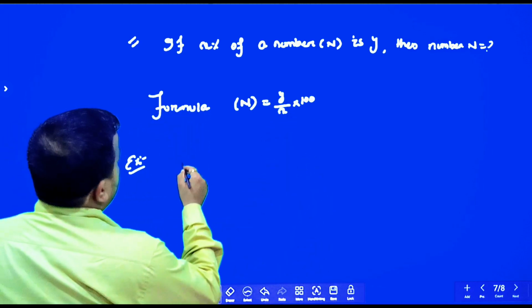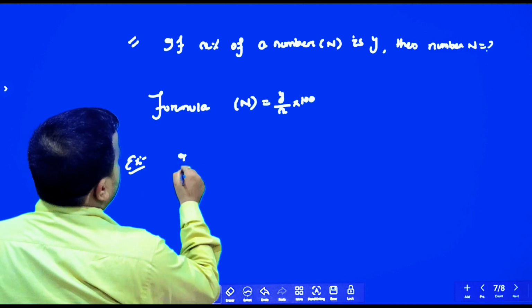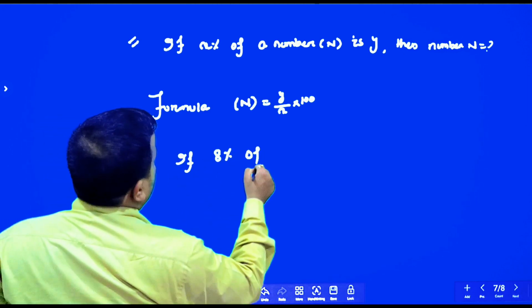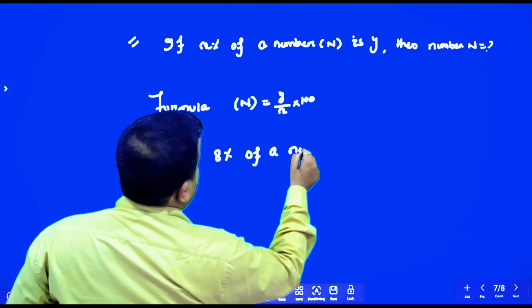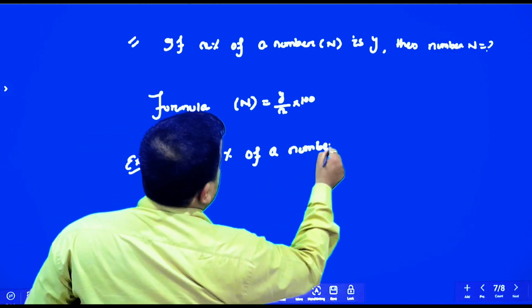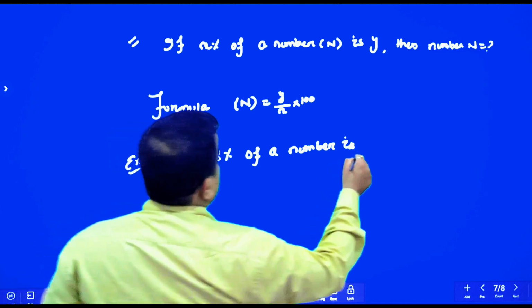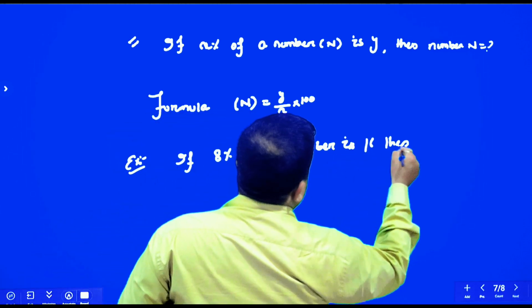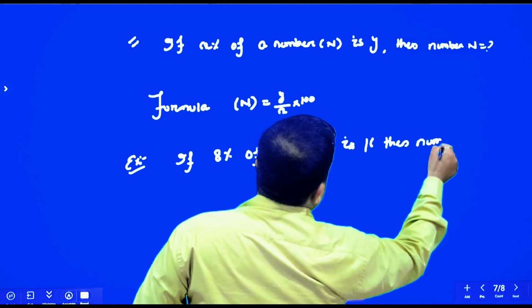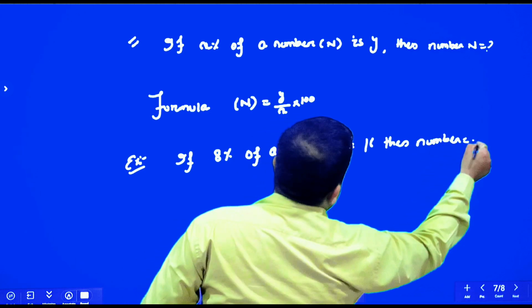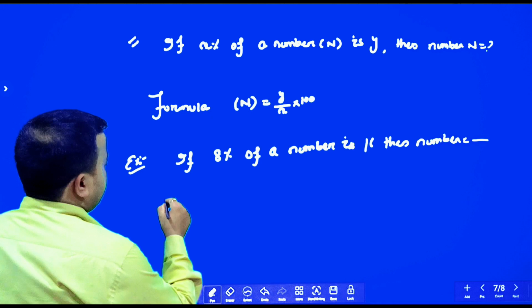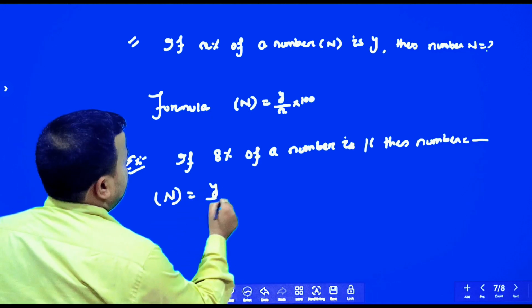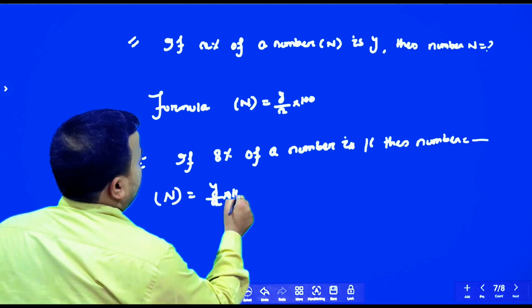So take an example. Suppose 8% of a number is 16, then the number is equal to how much? The formula is n is equal to y by x into 100.